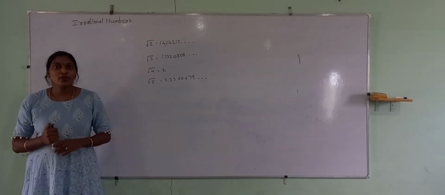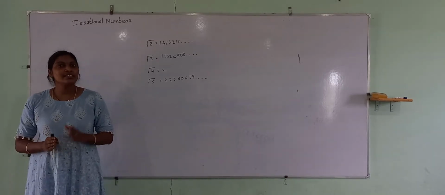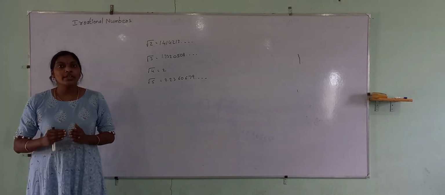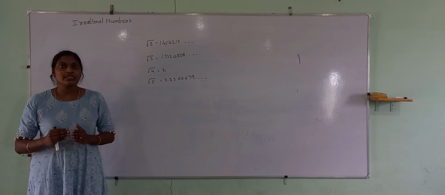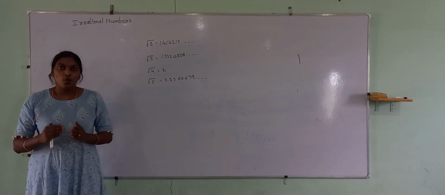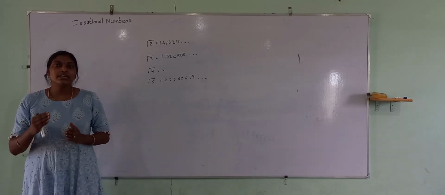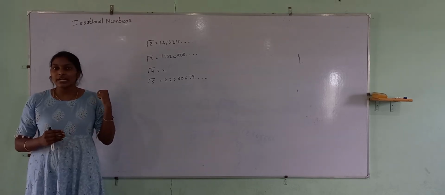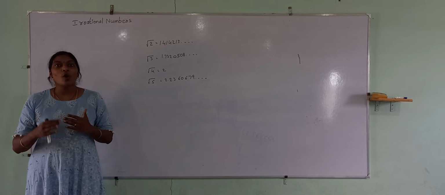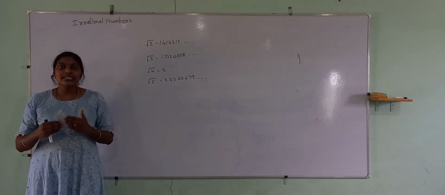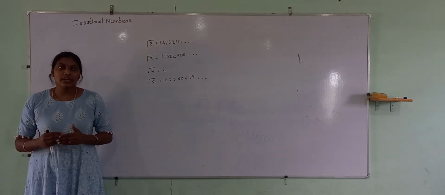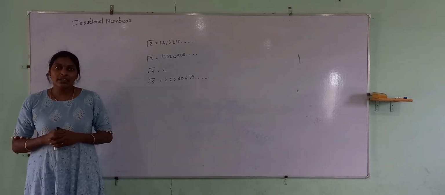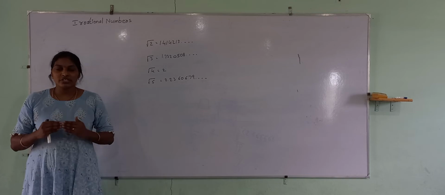Hi viewers, now we are watching 9th class mathematics, second topic: irrational numbers. In the previous class, I already covered the different types of numbers like natural, whole numbers, integers and rational numbers. And today's topic is irrational numbers. Which numbers do we call irrational? Just imagine some numbers. Are we able to represent each and every number on the number line? So there is some question mark.